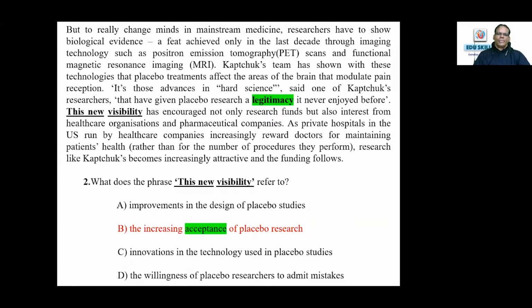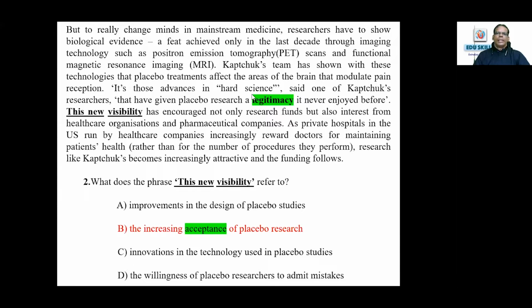The options are: improvements in the design of placebo studies; second, the increasing acceptance of placebo research; third, innovations in the technology used in placebo studies; and the fourth, the willingness of placebo researchers to admit mistakes.